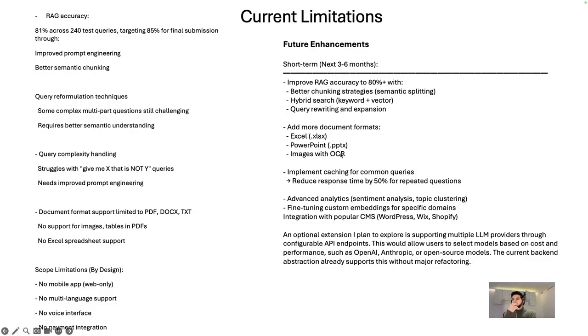An optional extension I plan to explore is having multiple models. Basically, the user can choose between them for the plus and paid version. So they can choose between different models and deploy them. For example, I have two LLMs from OpenAI, Claude, Gemini, but only if I have time.